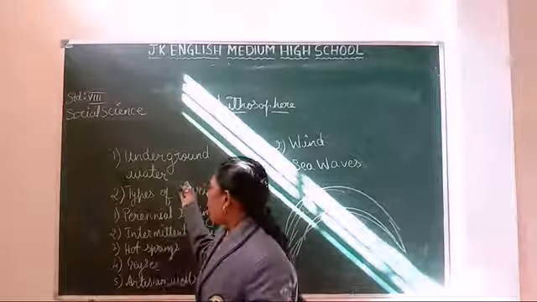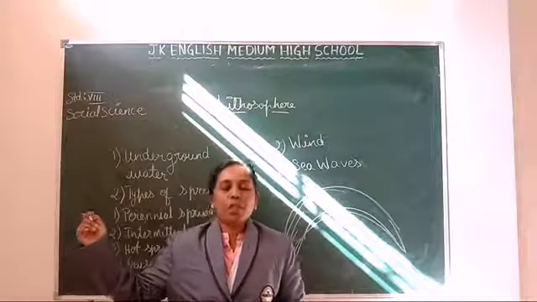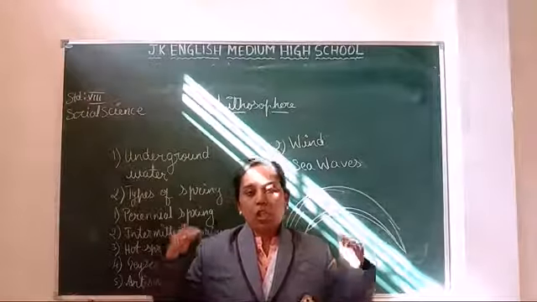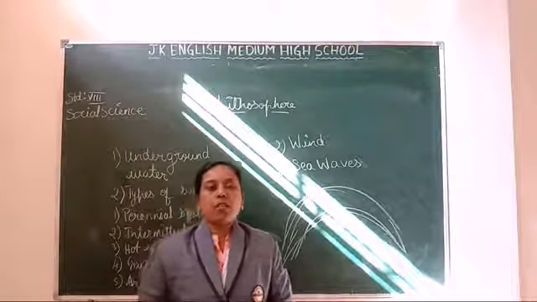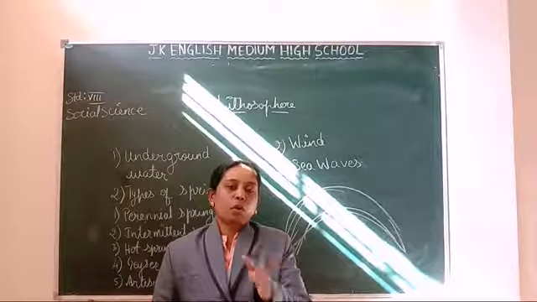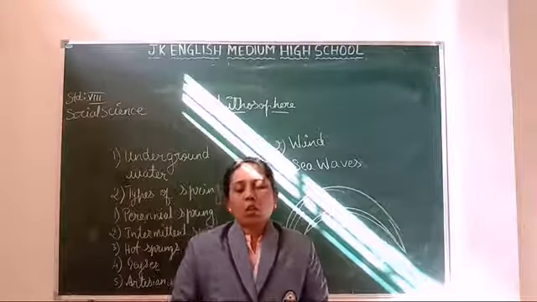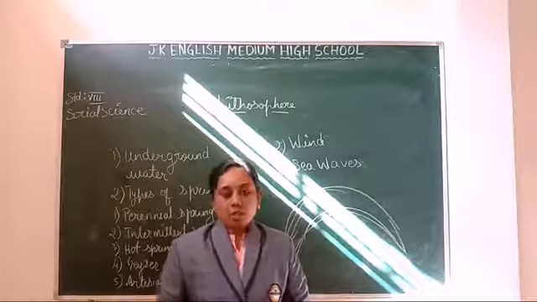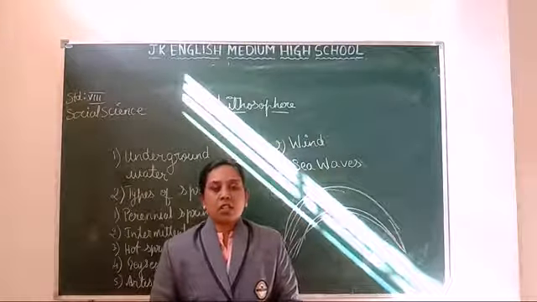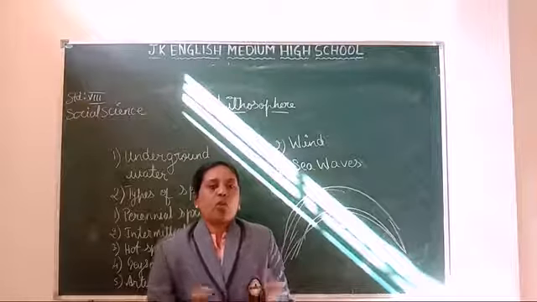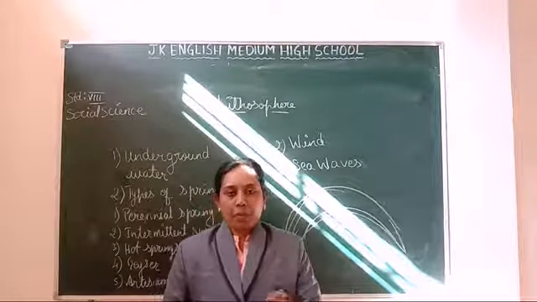In underground water, we have seen that water goes inside. Two kinds of rocks are there. One is pervious, called porous rock, which allows the water to go still more deep, and another is impervious, called non-porous rock, which won't allow the water to go deep inside.